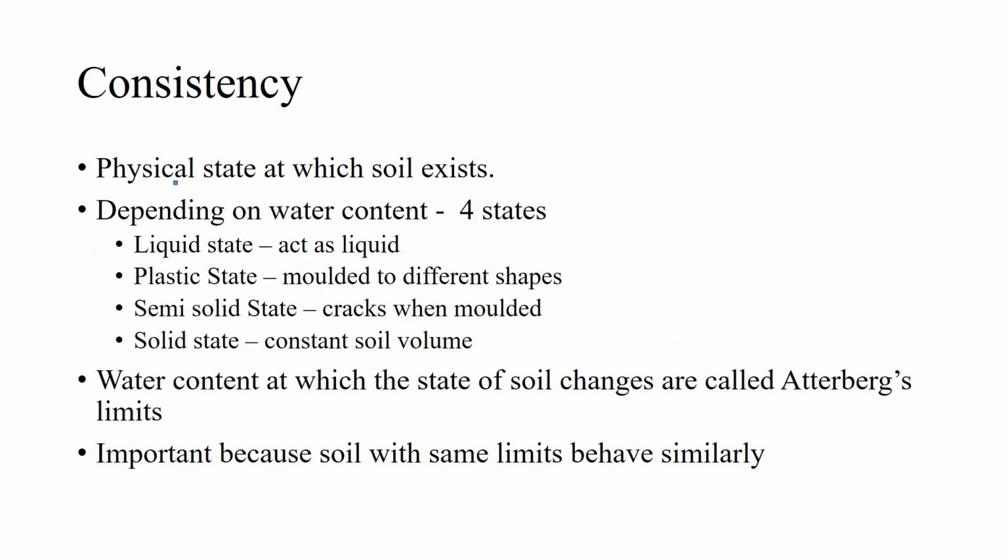Consistency. Consistency is the physical state at which the soil exists. Depending on the water content, the soil can exist in four states: liquid state, plastic state, semi-solid state, and solid state. In the liquid state, the soil will act as a liquid. In the plastic state, the soil can be molded to different shapes. In the semi-solid state, the soil will crack upon molding. In the solid state, with the reduction of water content, the volume of soil will remain constant. The water content at which the soil changes from one state to other are called the Atterberg's limits. It is important because soil having the same Atterberg limits will behave similarly.